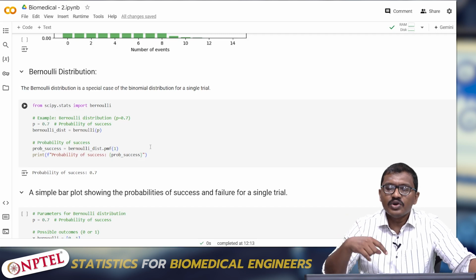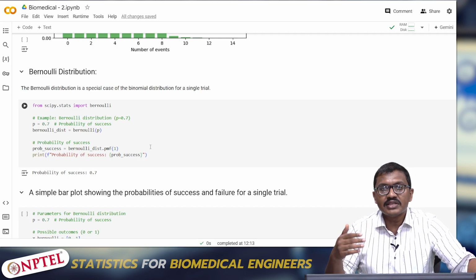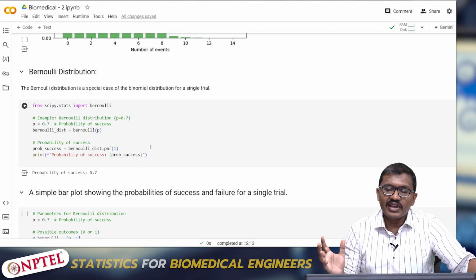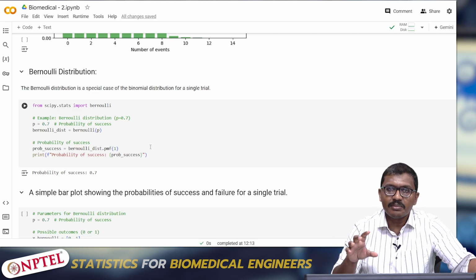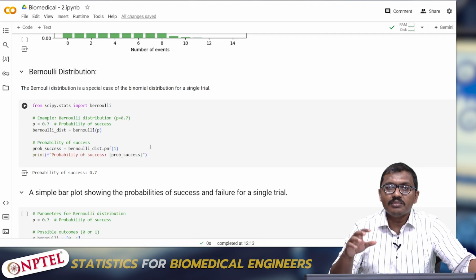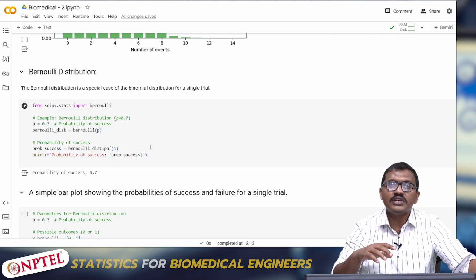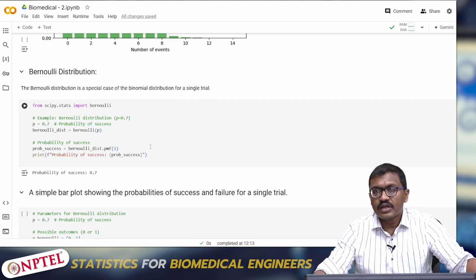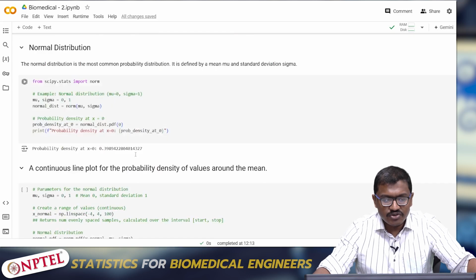We have shown a good example of what is meant by the central limit theorem. When a large number of trials and a large number of samples are there, and we assume them to be identically independent random variables, the sum of all such things would follow a normal distribution. We have shown that also.